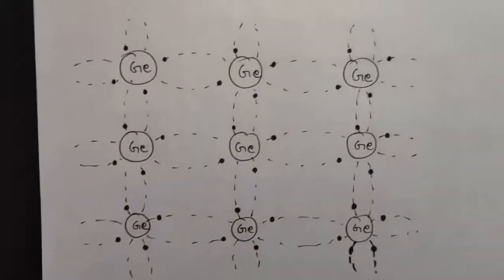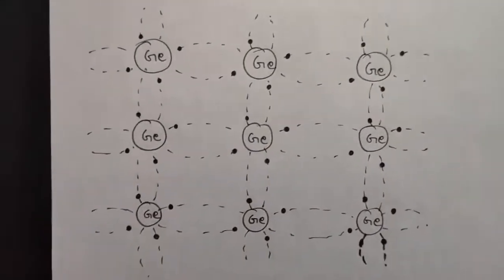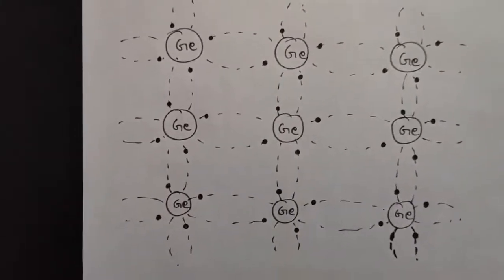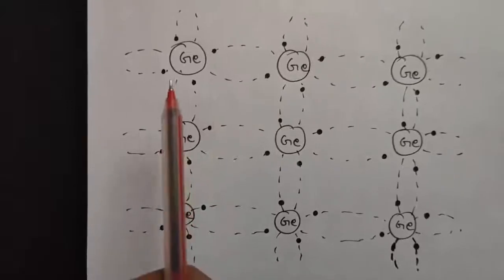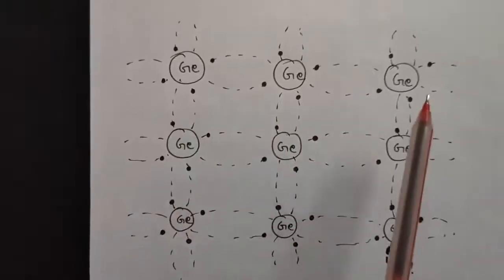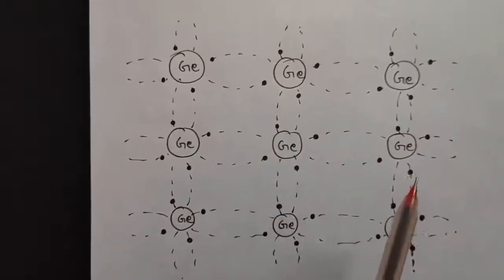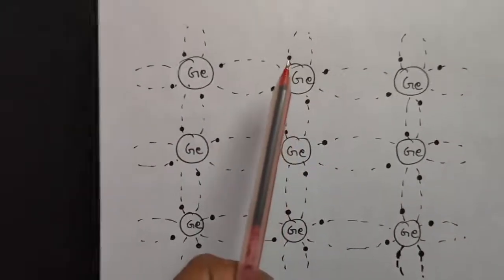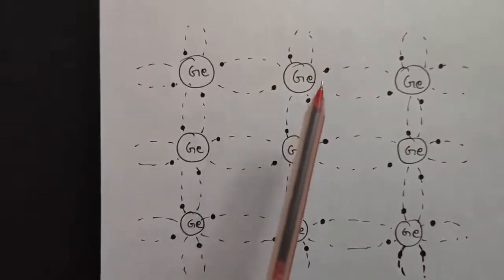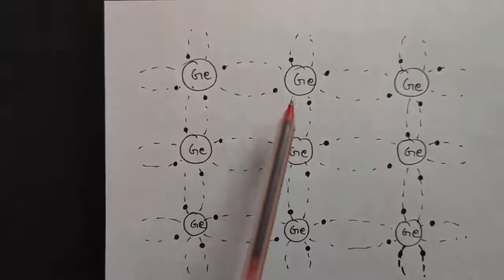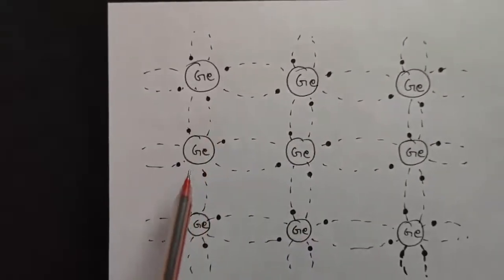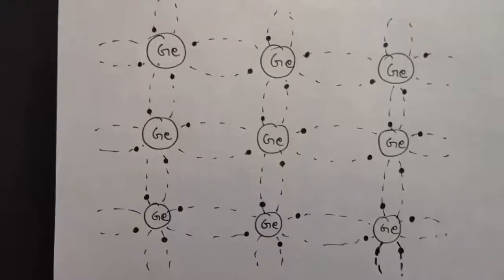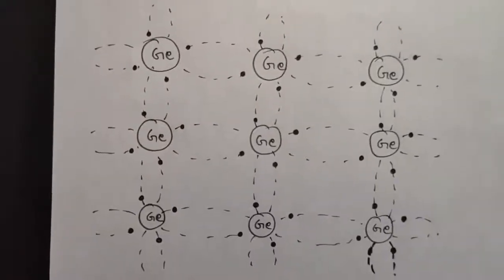So this is our germanium crystal that I have drawn. Here I have taken 9 germanium atoms and I have shown how each atom makes a covalent bond with the others. First of all look at this one. As you can see it has 4 valence electrons, right? Each germanium atom has 4 valence electrons, and to complete their outermost orbit they need 4 more electrons.